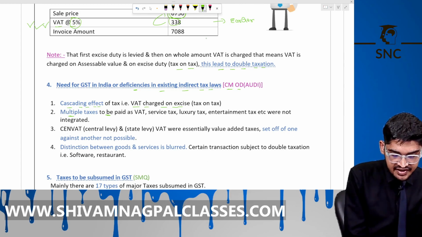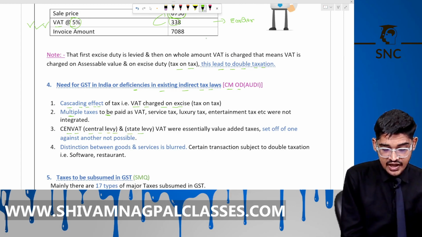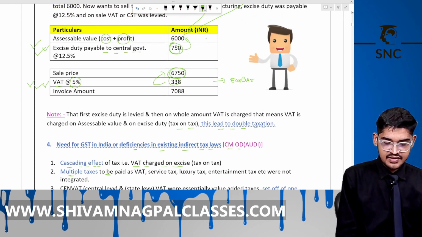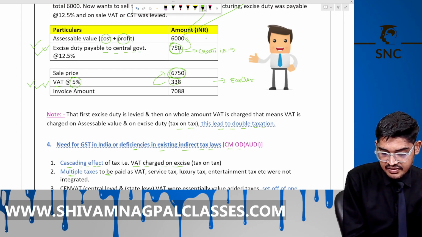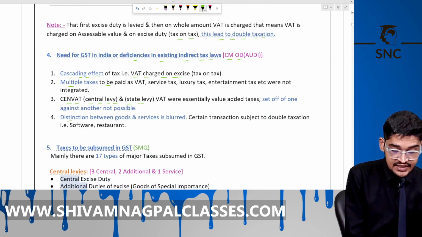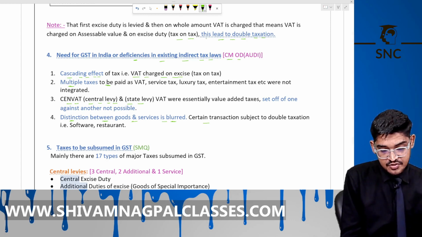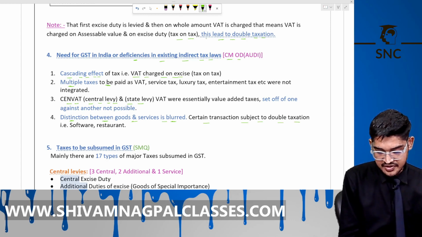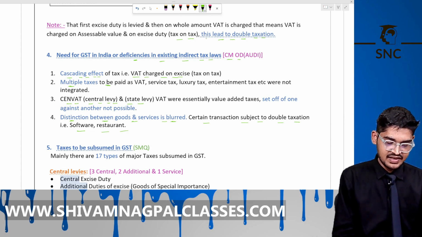The next is CENVAT credit. The amount of tax you have paid as excise duty, the credit is not available for the state levy. Under GST, all the credit will be available to you. The next is that the distinction between goods and services is blurred. Certain goods are subject to double taxation, like software and restaurants, but GST makes it clear what is goods and what is services. Okay.